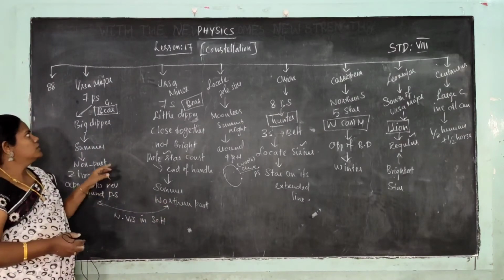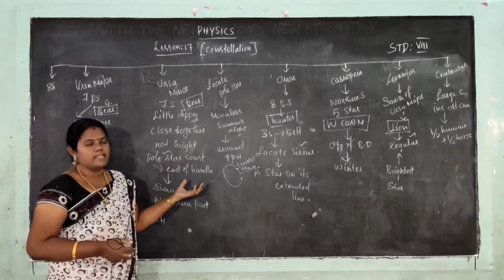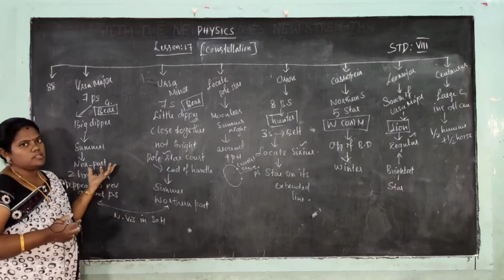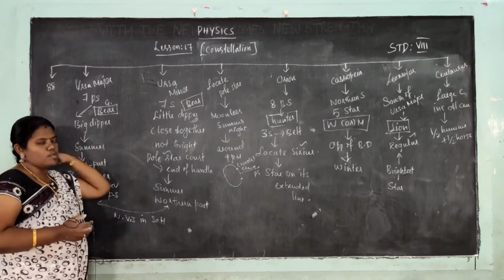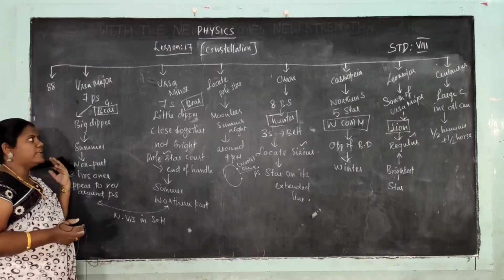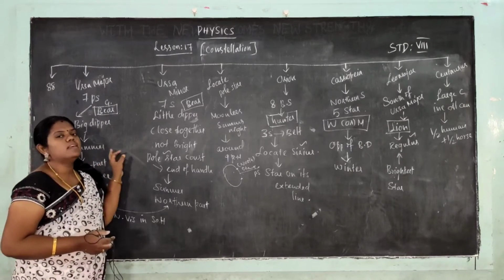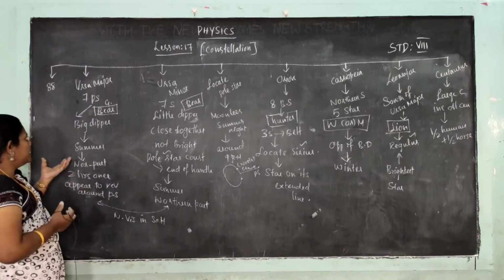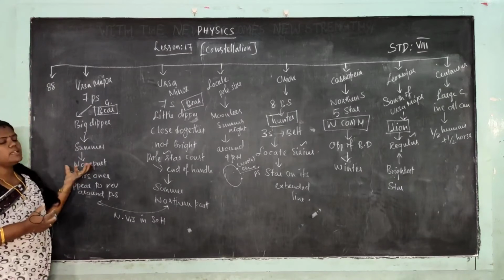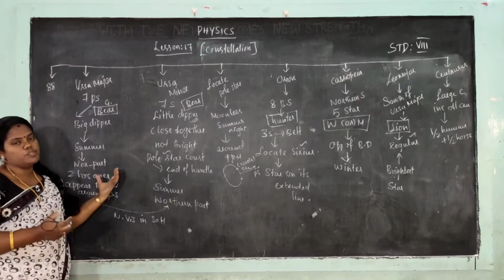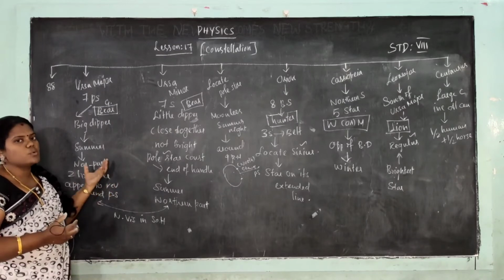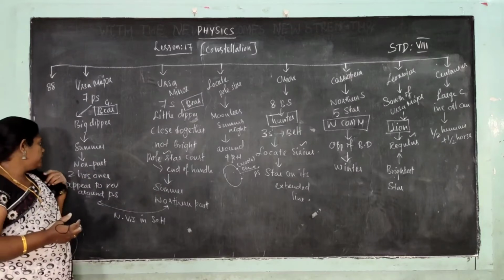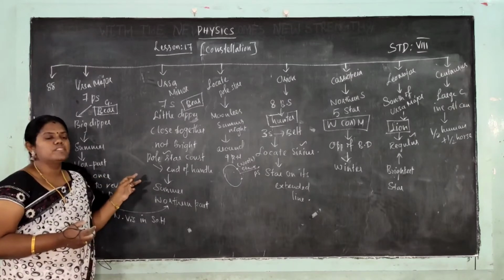Clear? So Ursa Major and Ursa Minor: major means big dipper, minor means small dipper. Ursa Major forms the great bear and Ursa Minor forms the small bear, with seven stars each. These two constellations are only observed in summer, only in the northern hemisphere, not visible in the southern hemisphere.